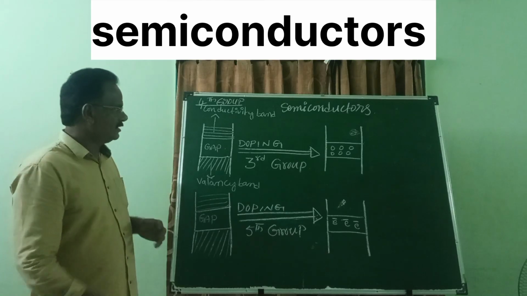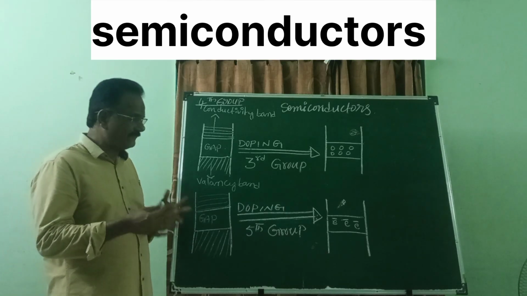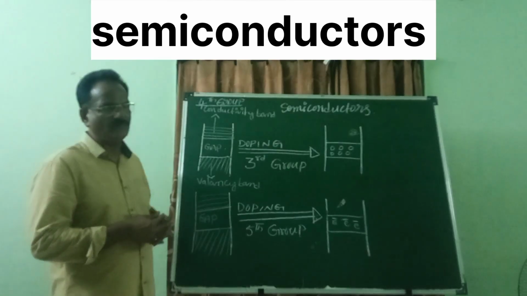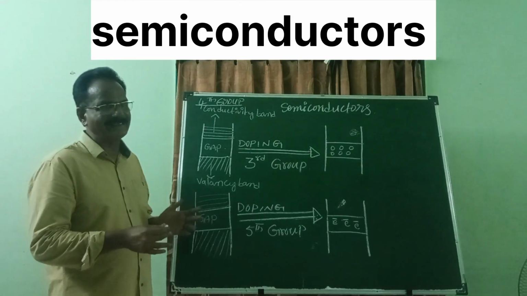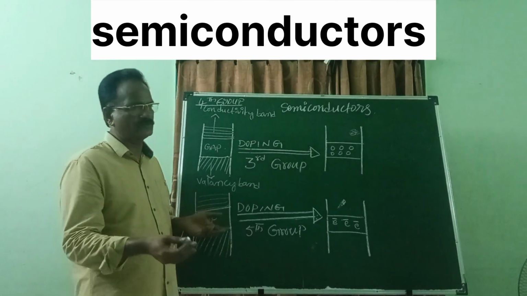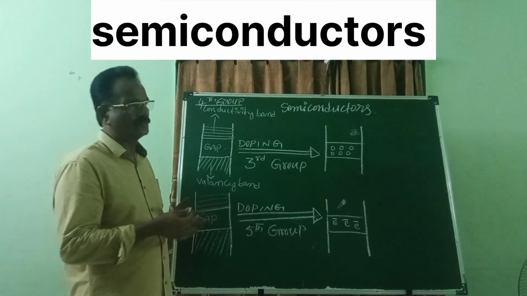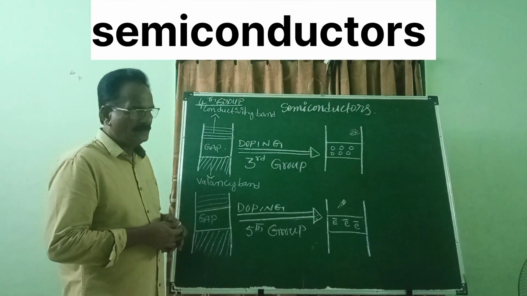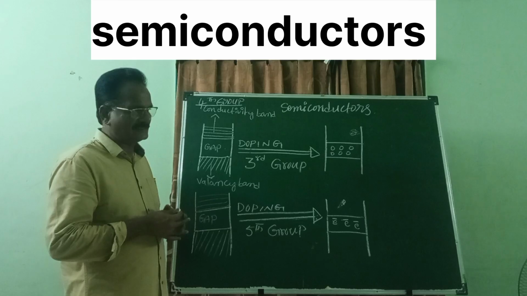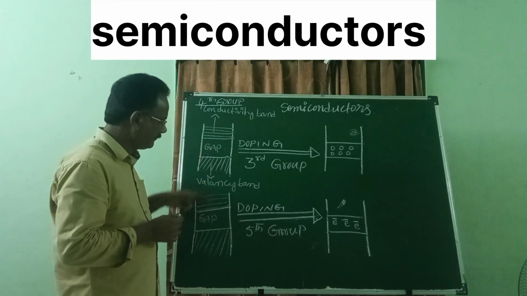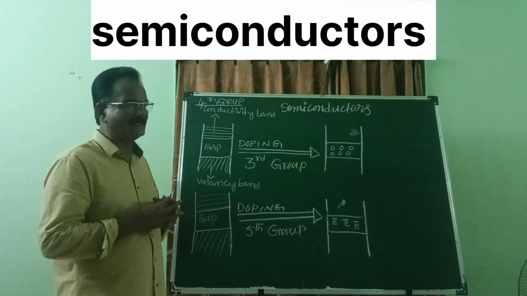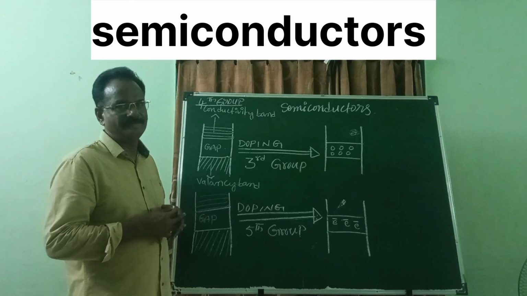Okay, so for a fourth group element, if one wants to change it into a conductor, there are two ways to fill the gap.